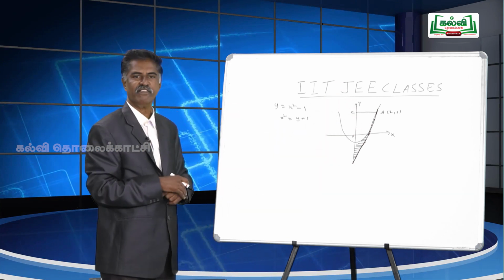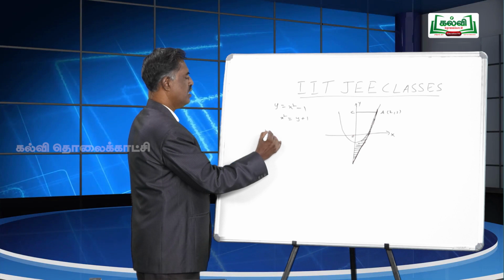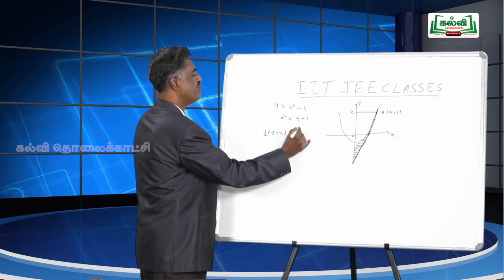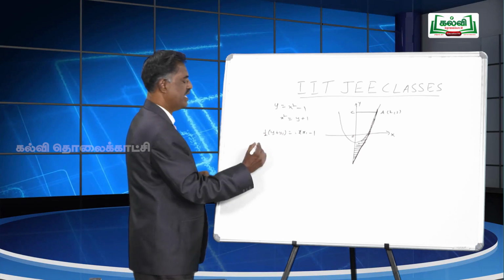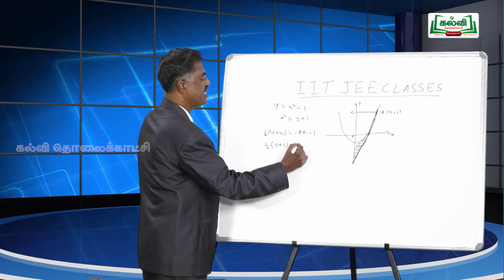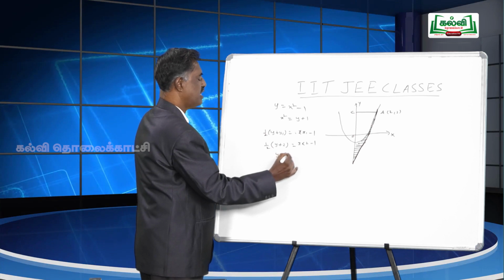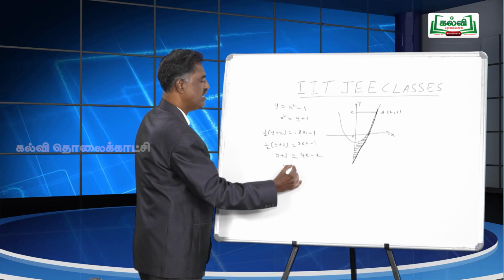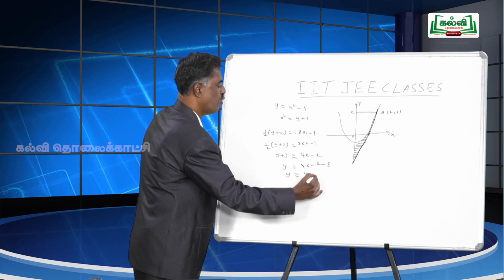So how do we get the equation of the tangent? You know the formula: half (y plus y1) equal to 2x x1 minus 1. Substitute the given point (2, 3) here. So half into (y plus 3) equal to x into 2 minus 1. Bring 2 here: y plus 3 equal to 2 into 2x, that is 4x, minus 2. Take this 3 also to the right side: y equal to 4x minus 2 minus 3. So you get y equal to 4x minus 5.